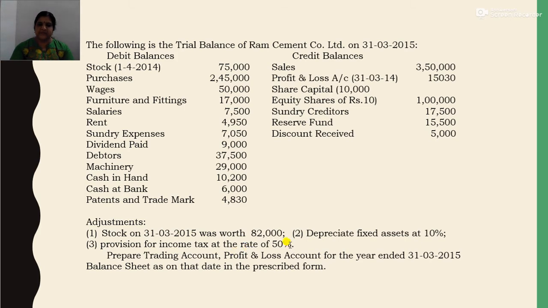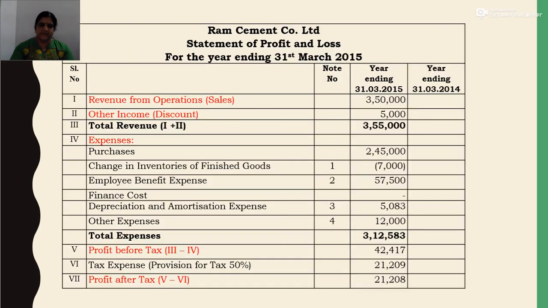So tax expenses, that is provision for taxation at 50%, 42,417 into 50 by 100, that is 21,209. Then the difference will be 21,208, that is 50-50. Okay, so 42,417, 50% provision for tax, and the remaining will be profit after tax. So this is the statement of profit and loss.